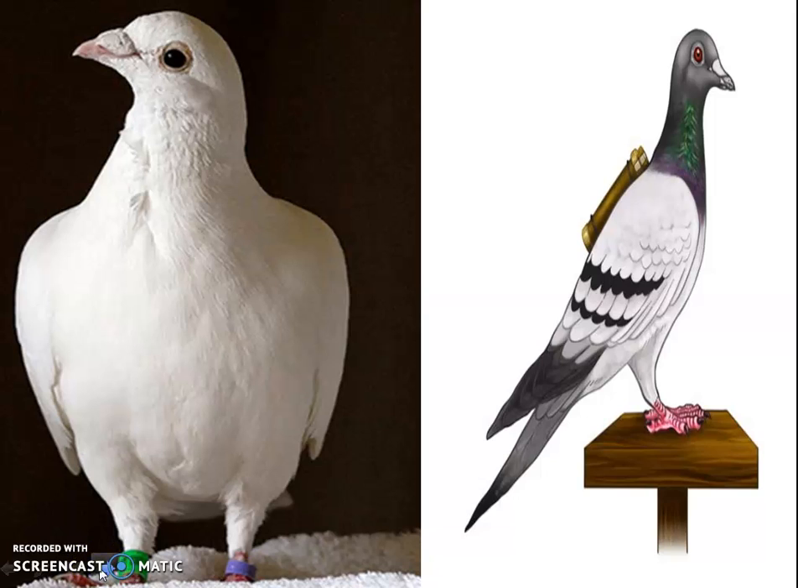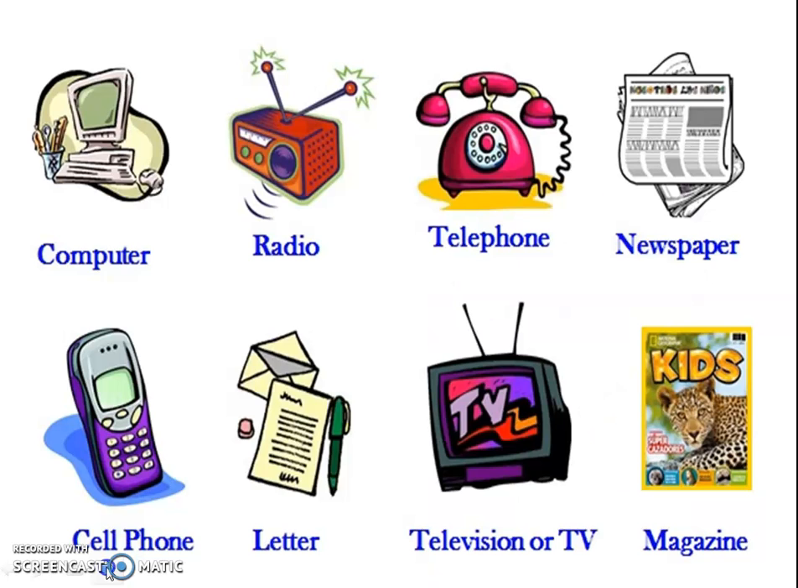In the olden days, the means of sending messages were not very advanced. In those days, people used birds to send messages. Mostly pigeons were used to send messages. Today we have letters, computers, mobiles, magazines, radio, telephone, newspapers, cell phones. These are the modern means of communication. With the help of these, we can easily communicate with other people.